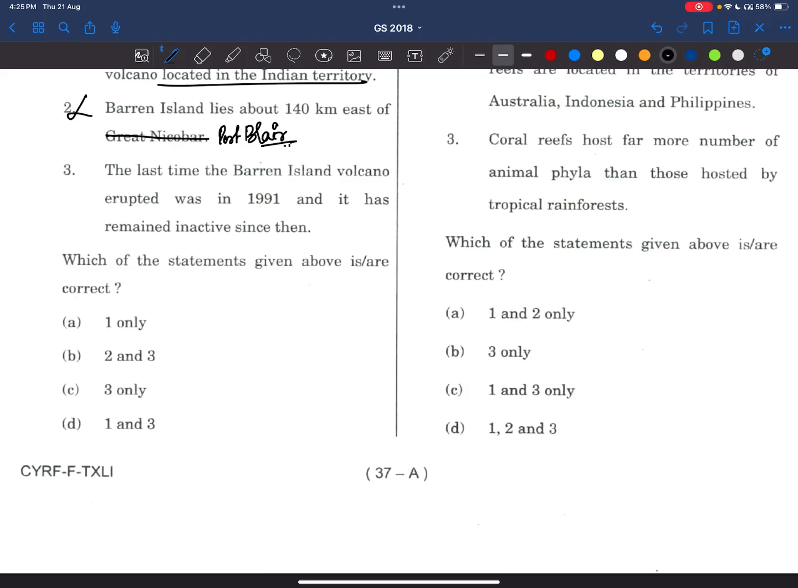Now, the last time Barren Island volcano erupted was in 1991 and it has remained inactive since then. See here, friends, if it was inactive since 1991, why would UPSC be asking this question in 2018? It erupted in 2017. In this way also you can think and negate this statement. Of course, it was in the news at that time, so relatively it was an easy question. So the third statement is wrong. Now see, 3 is there in all the options except one. The answer is 1. Very easy, right?